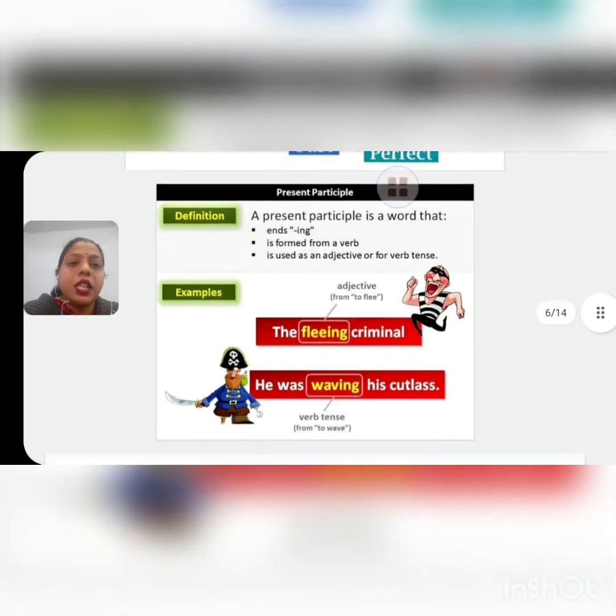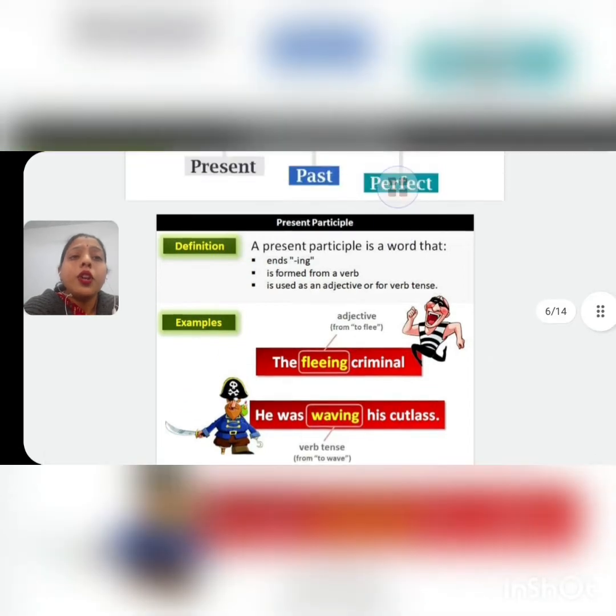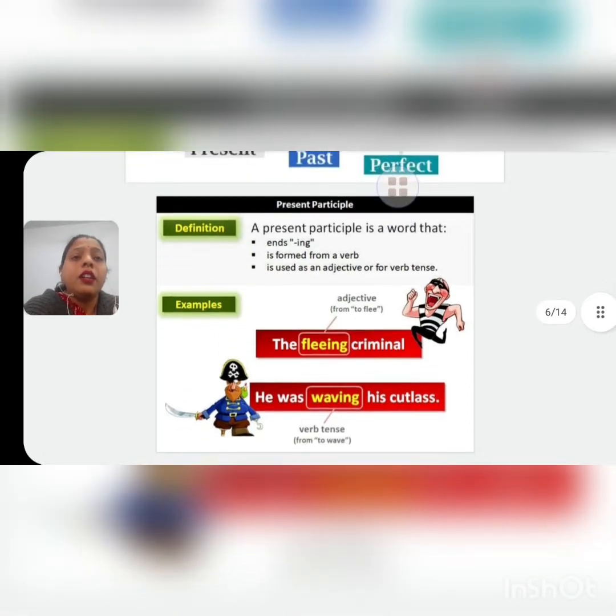See another example. He was waving his cutlass. In this sentence, waving is a present participle and here waving acts as a verb. Now the question coming in your mind is how it acts as a verb and how it acts as an adjective. So there are some rules for it.